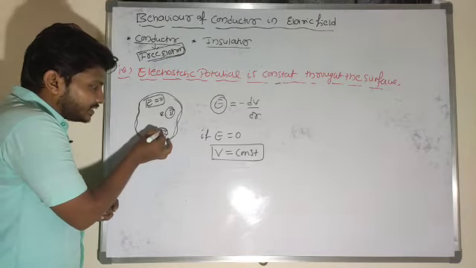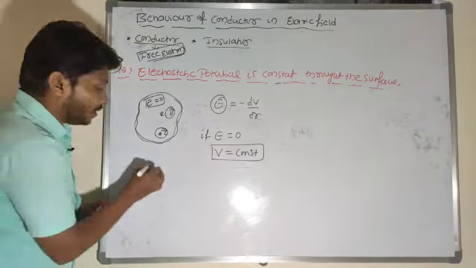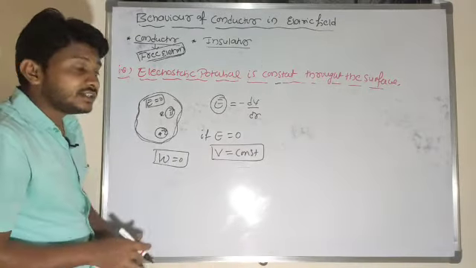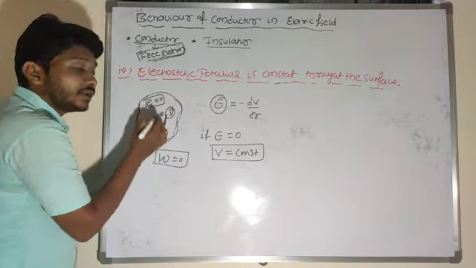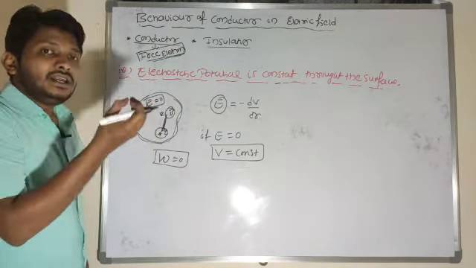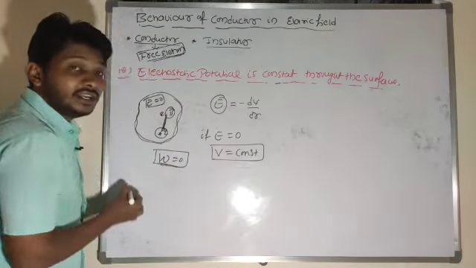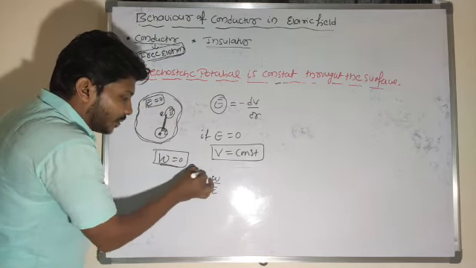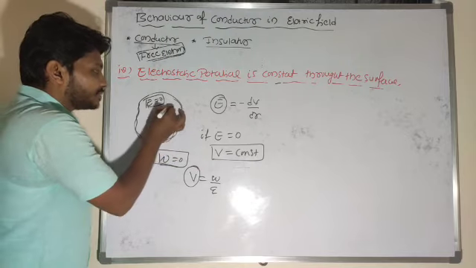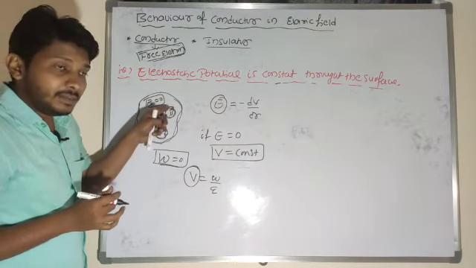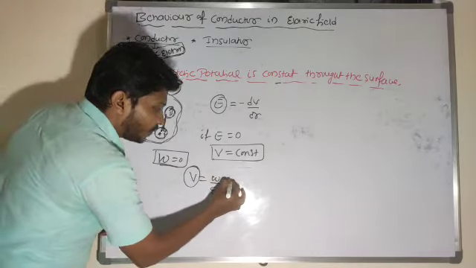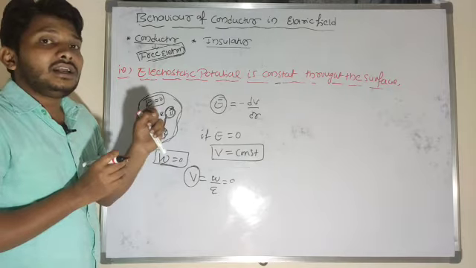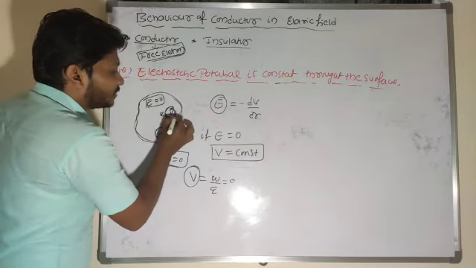In order to bring this test charge from point A to point B, what is the work done here? Work done will be 0 here. Why do I say that work done is 0? Because there is no potential difference between point A and point B here. If there is no potential difference, work done is 0. From the concept V is equal to W by Q, if the potential difference between point A and point B is 0, work done is 0. So if work done is 0, I will consider that electrostatic potential is constant throughout the surface here.